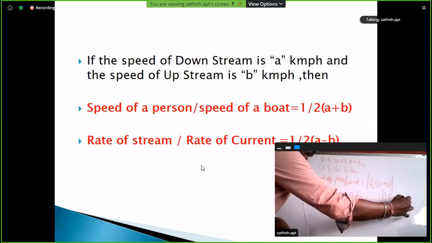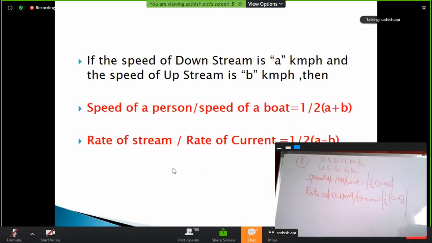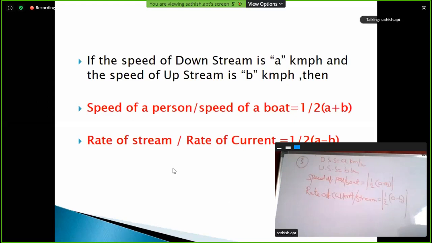These two are important points. If the speed of downstream is a kmph and the speed of upstream is b kmph, then the speed of a person or speed of boat is modulus of half into a plus b. And the rate of stream or rate of current is equal to half into a minus b. Modulus of half into a plus b, modulus of half into a minus b, right? You just keep that in your mind.